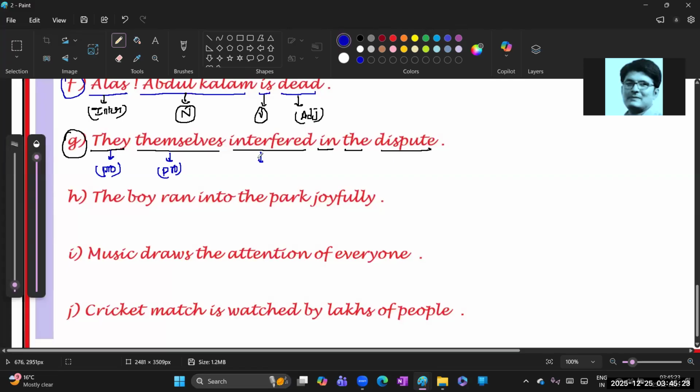Interfere means it's a type of verb. Next, in is a preposition. The is nothing but what? Article. Next, dispute is nothing but a noun. We got one. Dispute. Clear? Chalo. Next one.